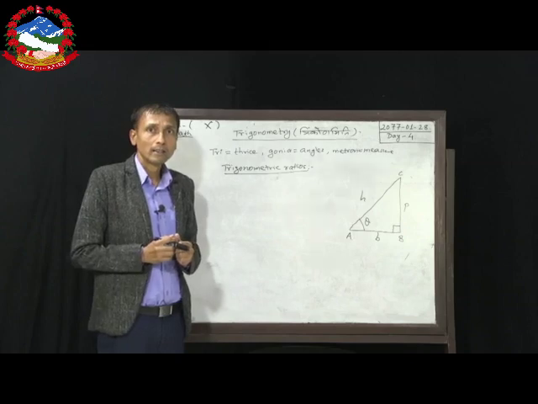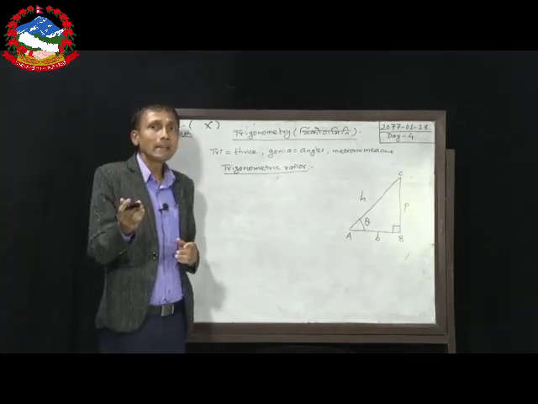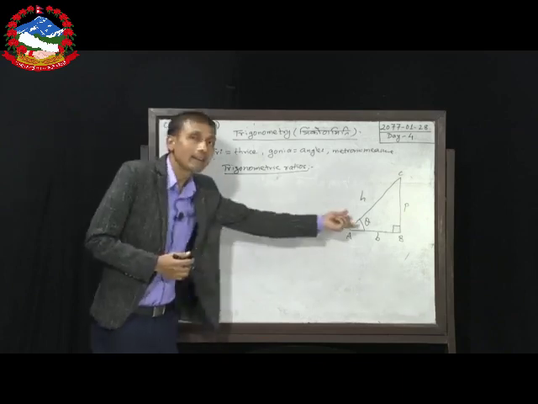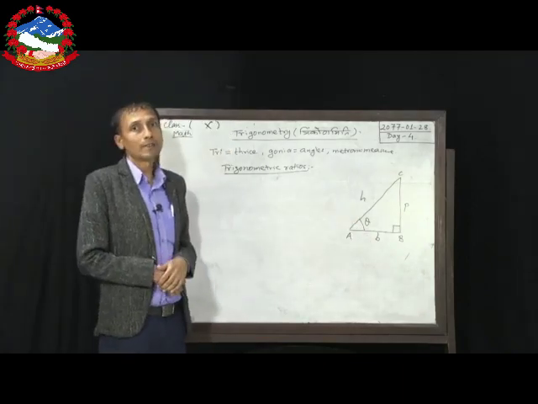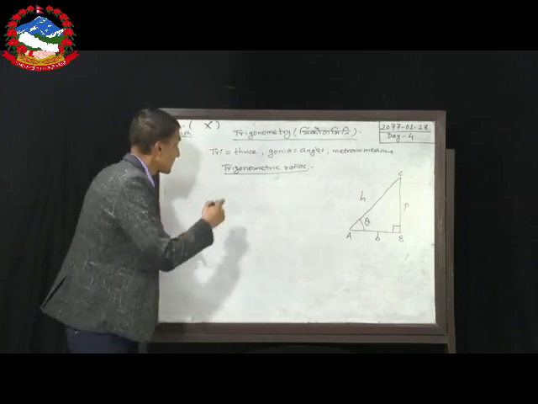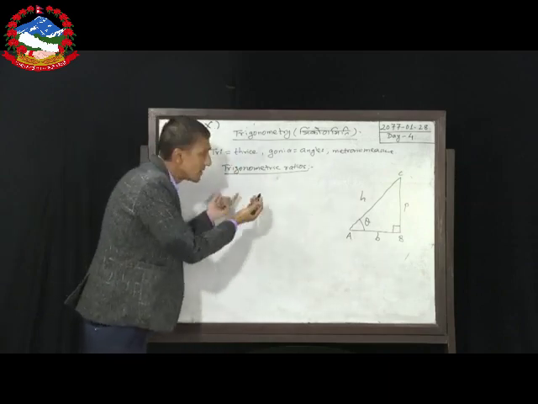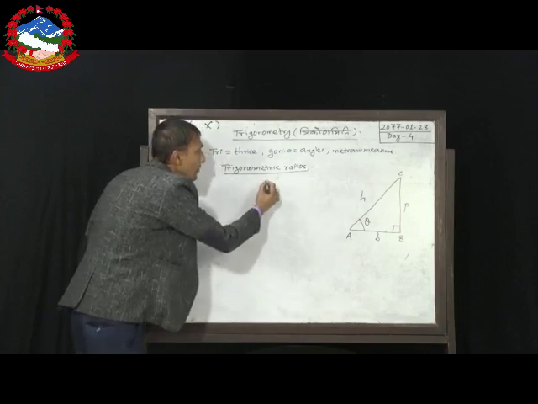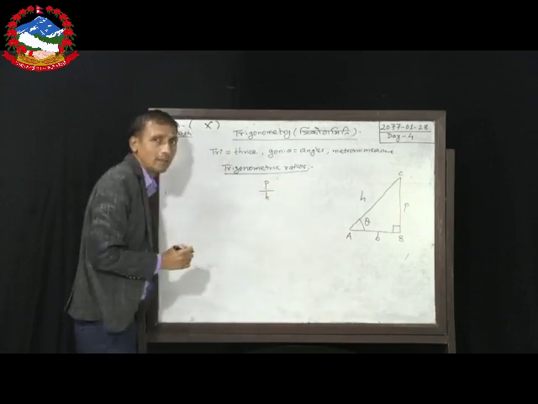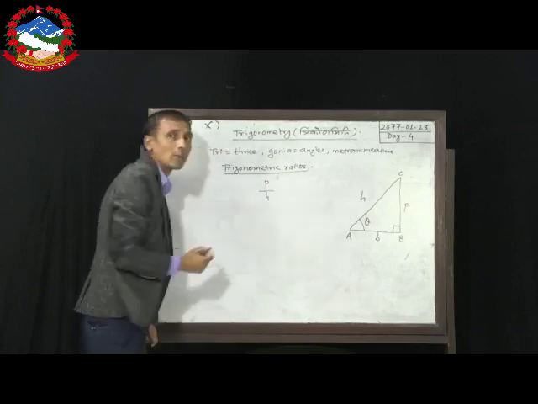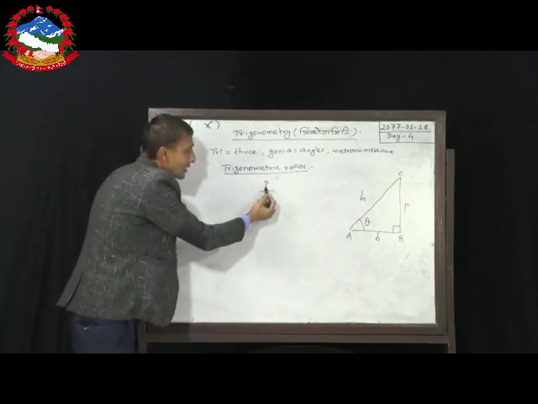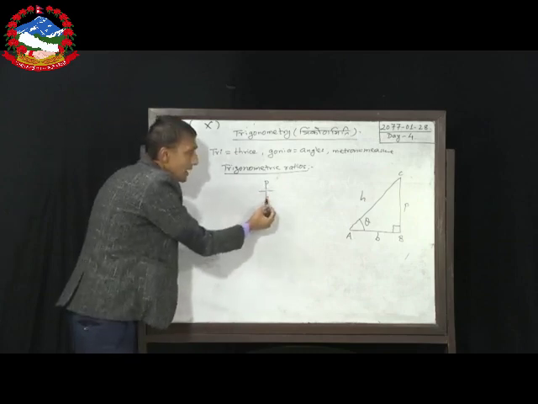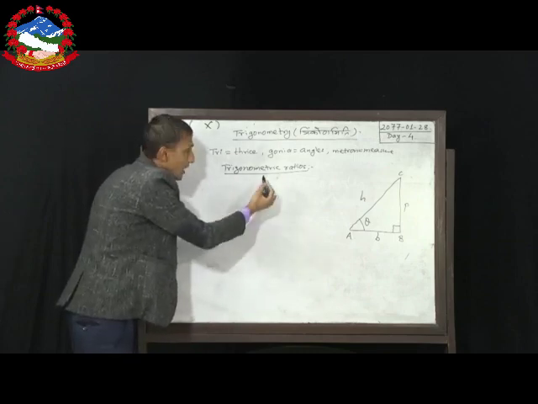So dear children, any ratio of any two sides of a right angle triangle is called trigonometric ratio. For example, just now in this class, as a first example, I want to take the ratio of perpendicular to hypotenuse.